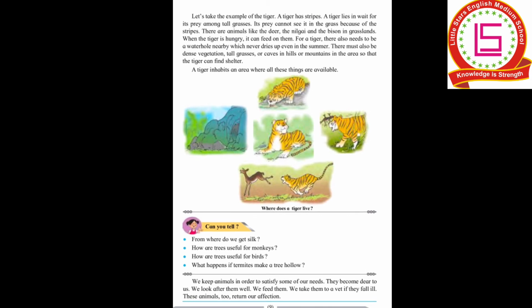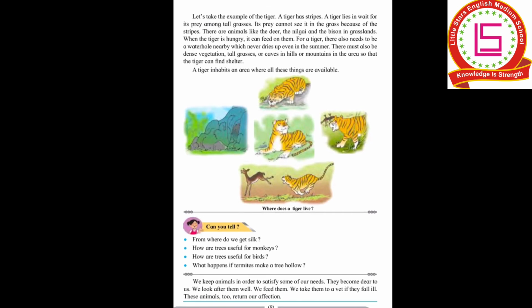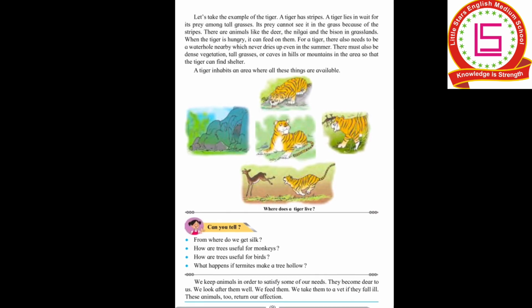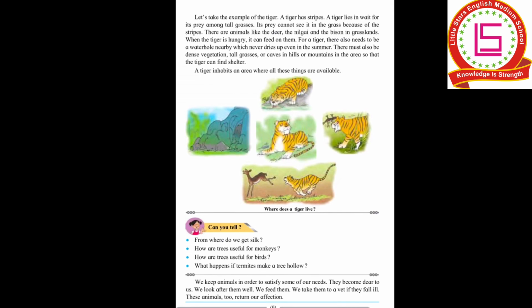What is said in this paragraph is that for our own needs we keep some animals, like we keep cows for their milk, we keep hens for eggs and meat, and bulls for farming in the field, and all animals like this. We keep these animals for our own needs, and whenever we keep them, they become dear to us. They become like a family member to us. We also take care of them. We also feed them on time, and if they are ill, we also take them to a vet. A vet is a doctor of animals. We'll see the next page now.